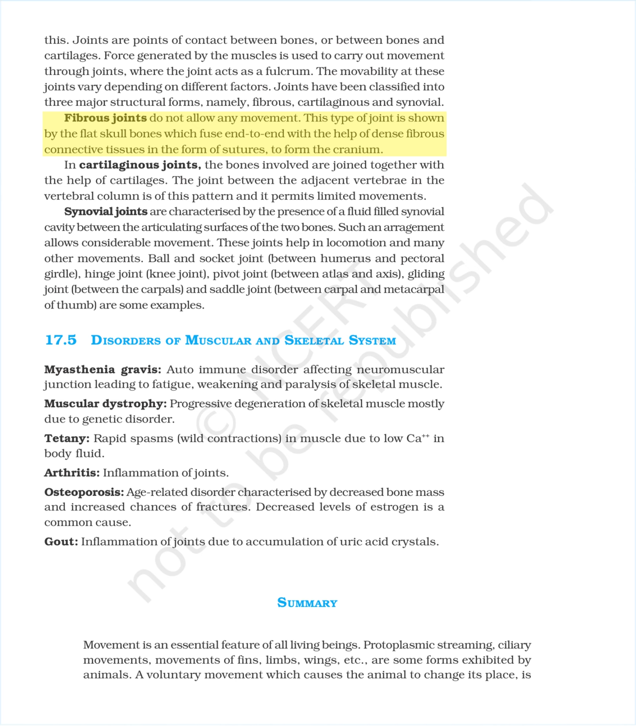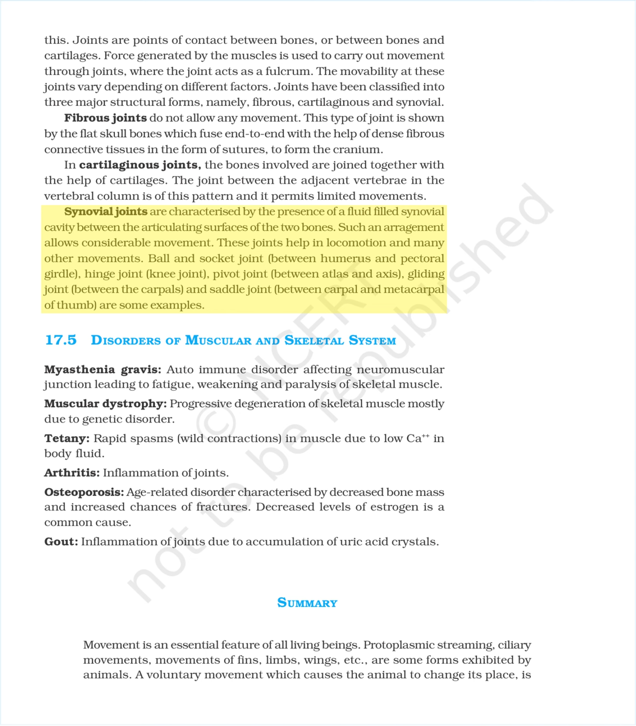Fibrous joints do not allow any movement. This type of joint is shown by the flat skull bones, which fuse end to end with the help of dense fibrous connective tissues in the form of sutures, to form the cranium. In cartilaginous joints, the bones involved are joined together with the help of cartilages. The joint between the adjacent vertebrae in the vertebral column is of this pattern and it permits limited movements.